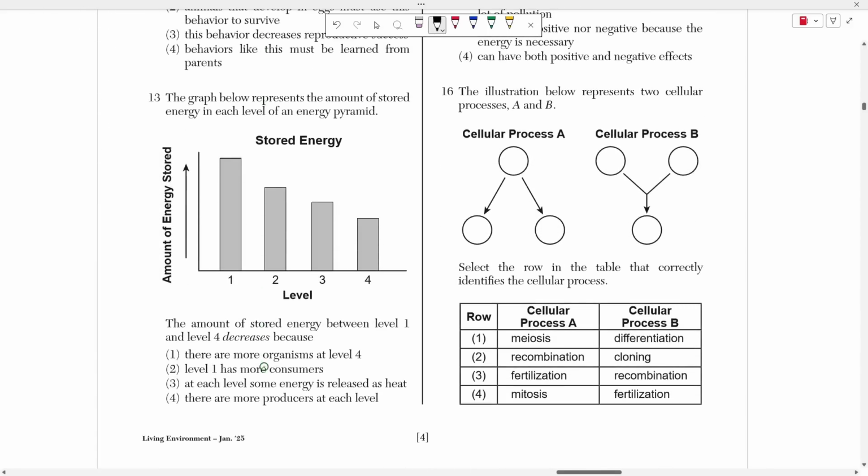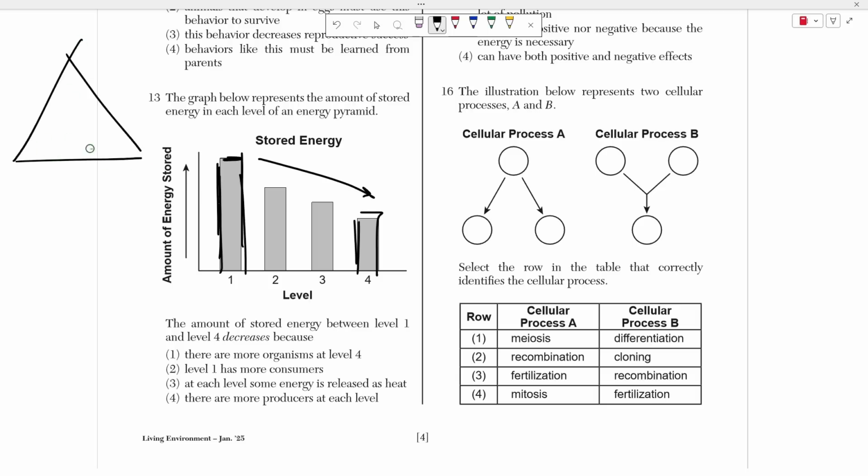All right, number 13 says that the graph below represents the amount of stored energy in each level of an energy pyramid, and is asking us to describe the decrease in stored energy between energy level 1 and energy level 4. So why is the total amount of energy going down, right? If we start with this amount of energy, why is it going down? Well, this is representing an energy pyramid, which looks something like this.